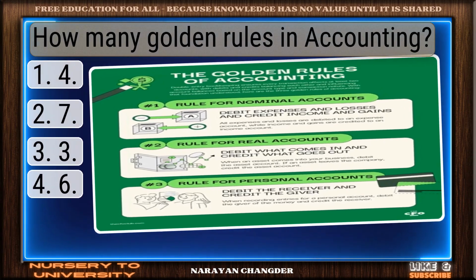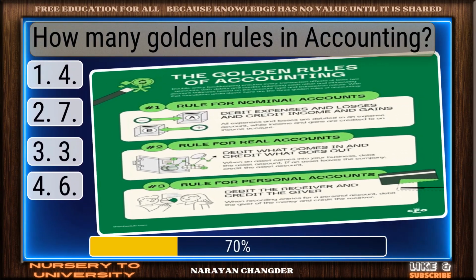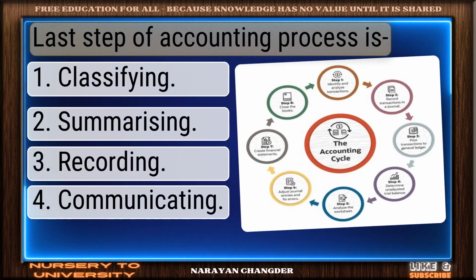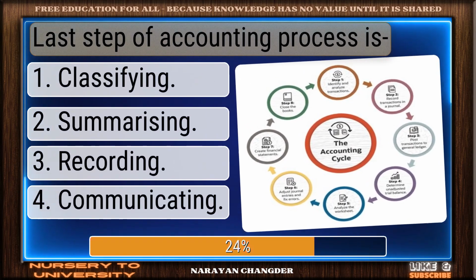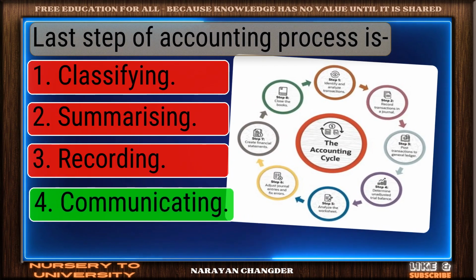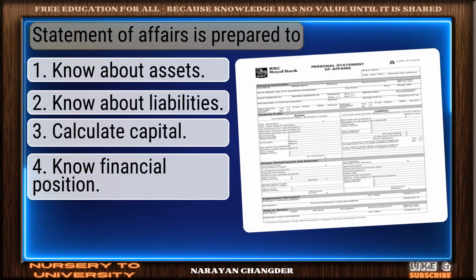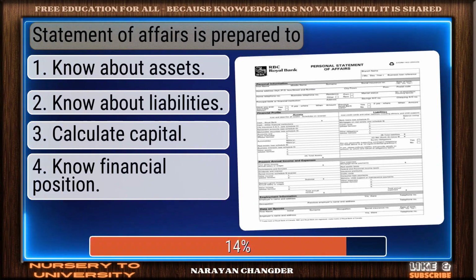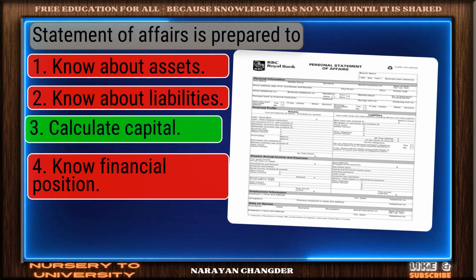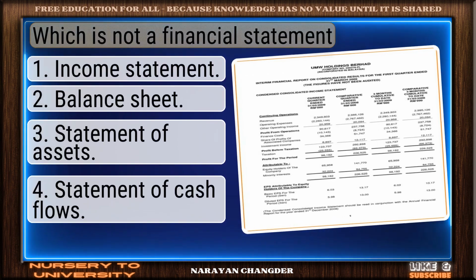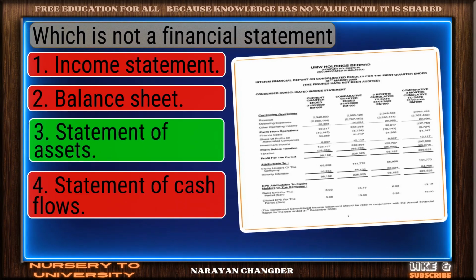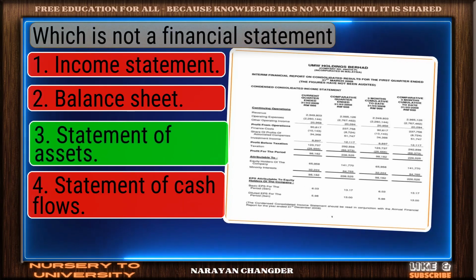How many golden rules in accounting? Nice selection. 3 is the correct and valid answer. Last step of accounting process is. Perfect. Communicating is the correct choice. Statement of affairs is prepared to. On track. Calculate capital is the correct answer, which is not a financial statement. Excellent. Statement of assets is a brilliant choice.